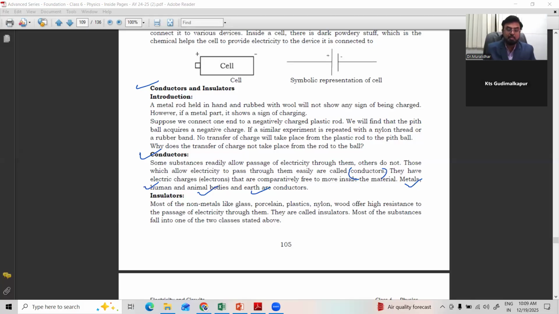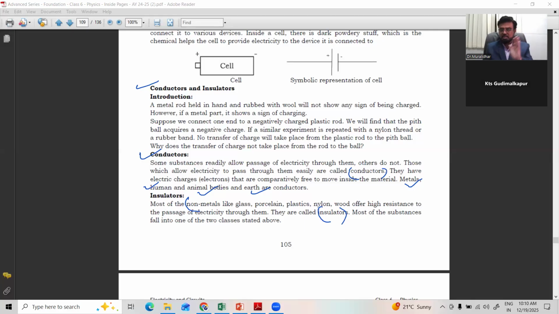Human bodies, animal bodies, earth. Earth is also a big conductor of electricity. All the metals are good conductors, which completely allow electricity to pass through them because they have a huge number of free electrons. The second category: most of the non-metals like glass, porcelain, plastic, nylon, wood offer high resistance to the passage of electricity through them. They are called insulators.